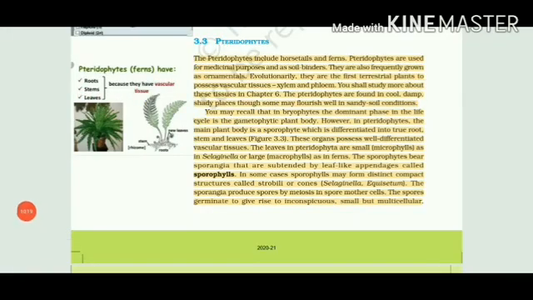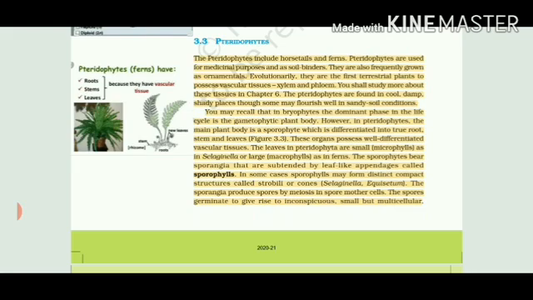You must have seen ferns that are mostly grown as ornamental plants in the gardens, on the outer boundaries, because they have medicinal purposes and they act as a very good soil binder, so they can increase the fertility of the soil and even help in pouring rainwater down into the soil.